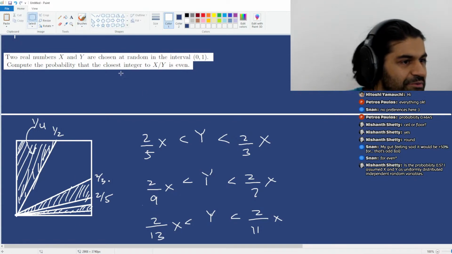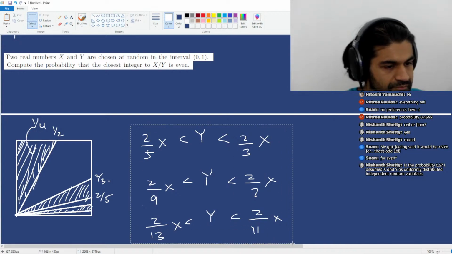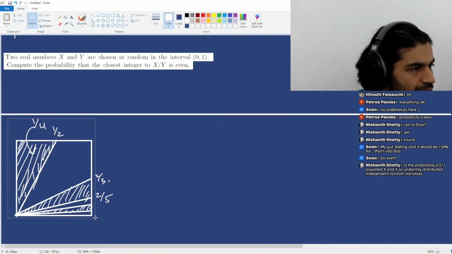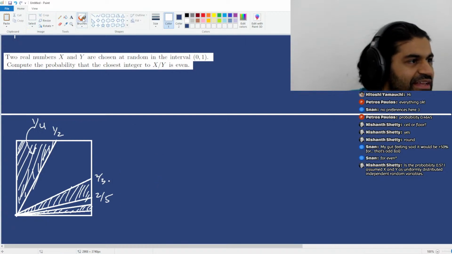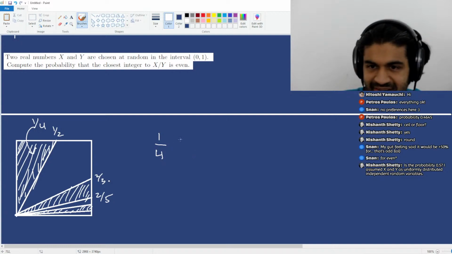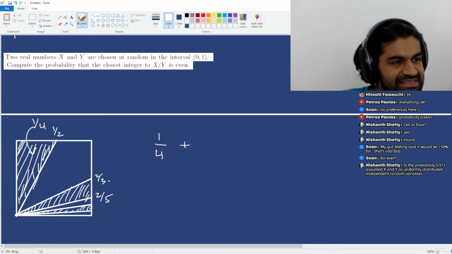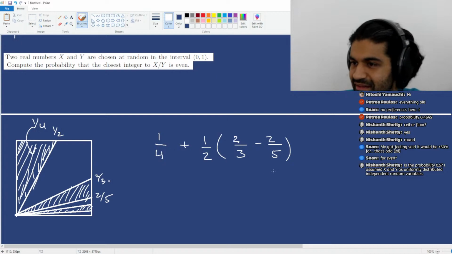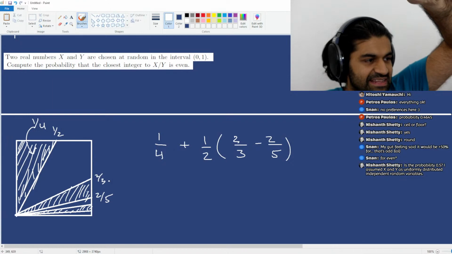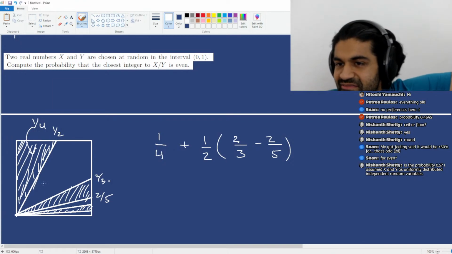Okay, so if I look at the area of all these triangles, the area of this triangle is 1/4, right? The area of this next triangle is 1/2 times 2/3 minus 2/5. Agreed? Because the base of this triangle is 2/3 minus 2/5, and the height of this triangle is 1/2, right?